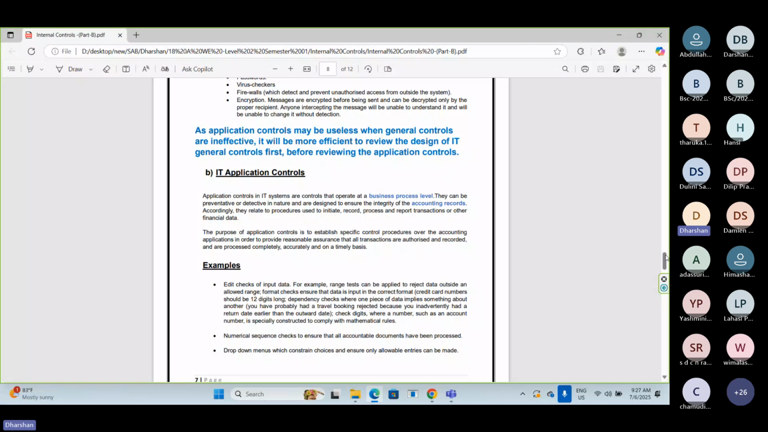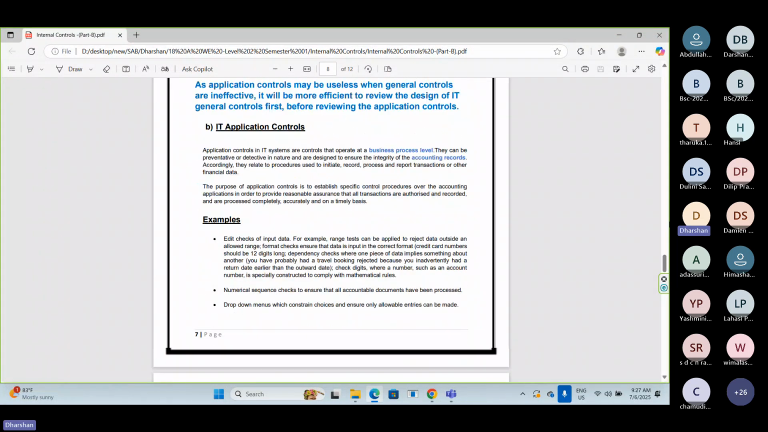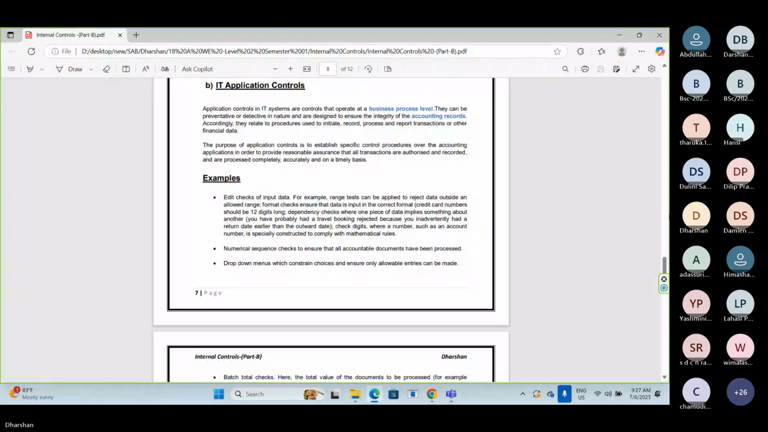Examples of IT application control. So here I have given 4 types of application controls. So here you should write in your notebook.